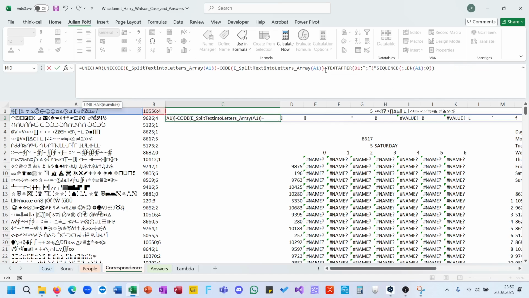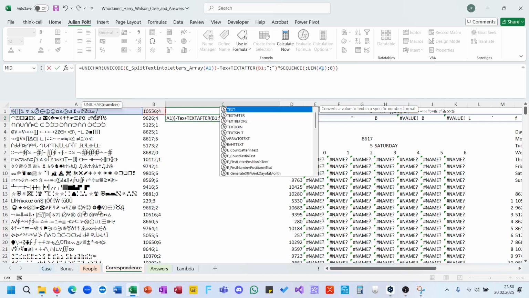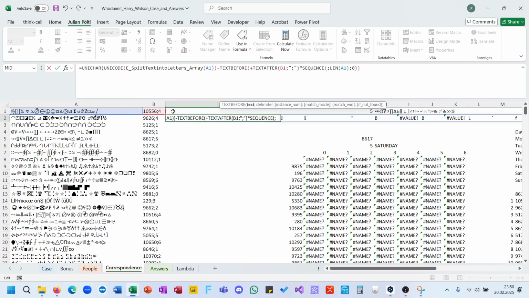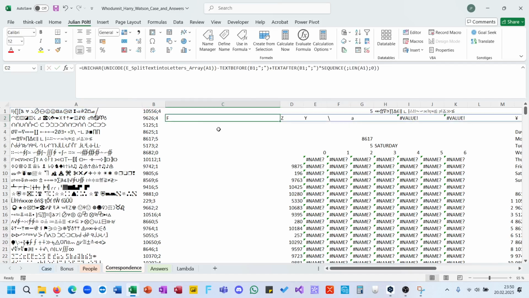Guys, I'm getting mad. UNICODE. Why do I need this here? I don't need this here. Minus text before was right. That is when you don't have a strategy. I'm looking for them solve.